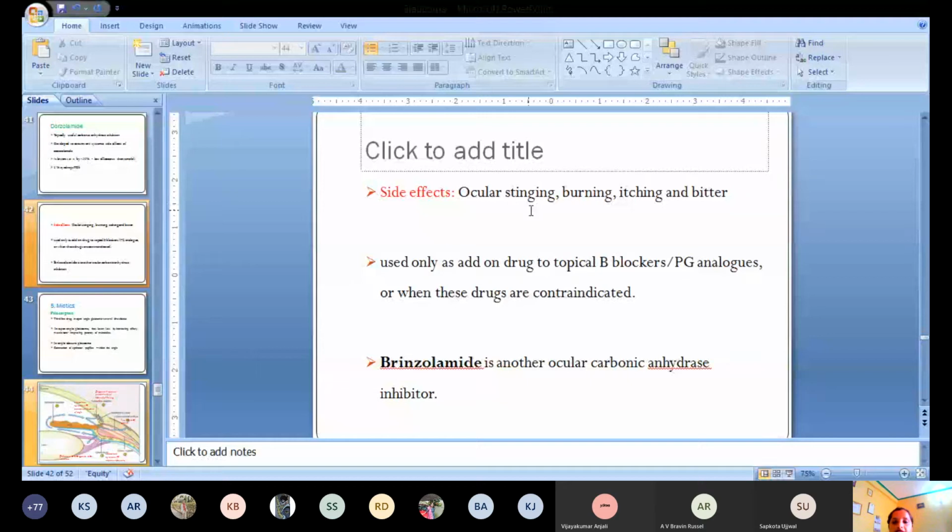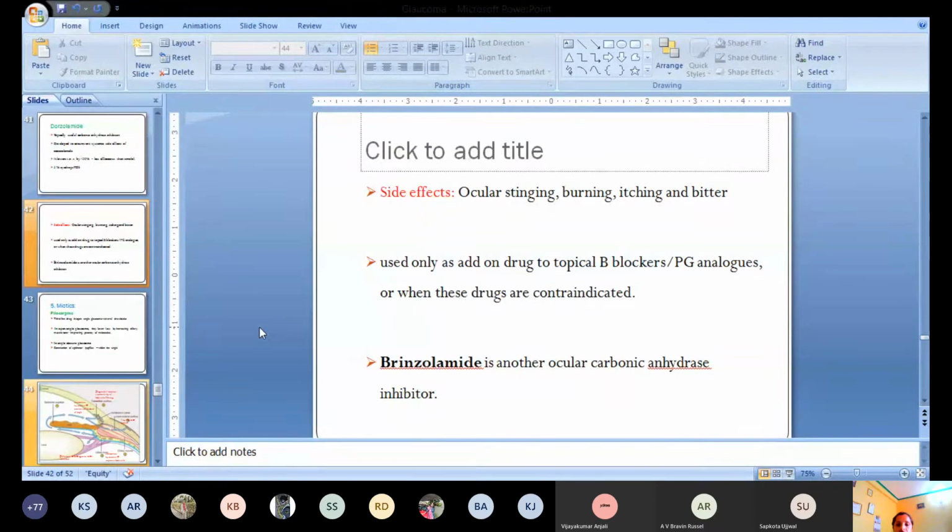The ocular side effects are a stinging sensation of the eye, burning sensation, itching, and bitter taste. Sometimes it leads to bitter taste when you use it by the oral route. It can be used only as add-on therapy along with the topical beta blockers or prostaglandin analogs. So these drugs should not be used as a single therapy, monotherapy. You always have to use them as an add-on therapy, as an adjuvant drug. When other drugs are contraindicated, then you can use this drug.